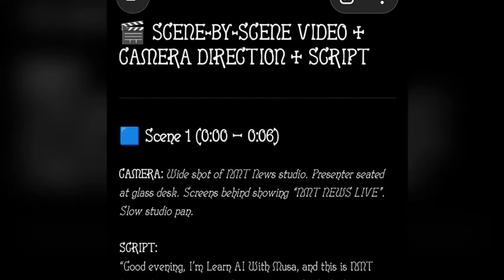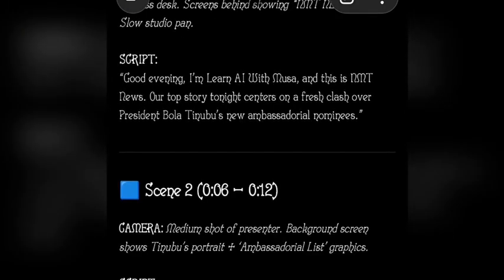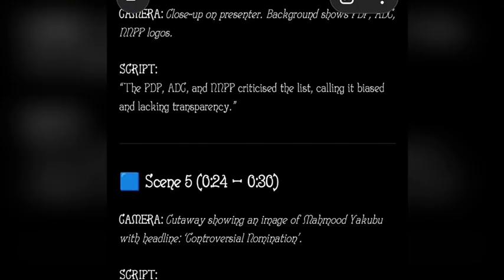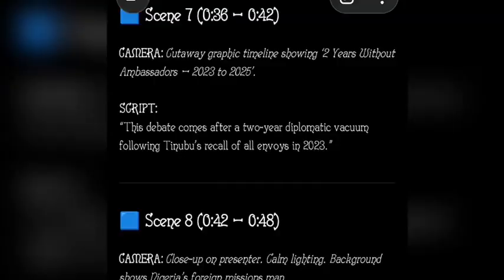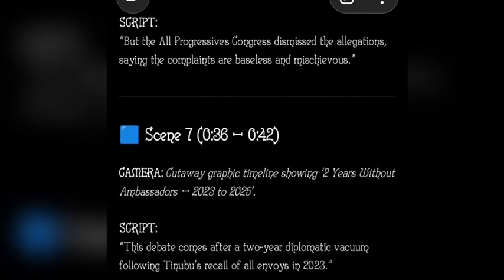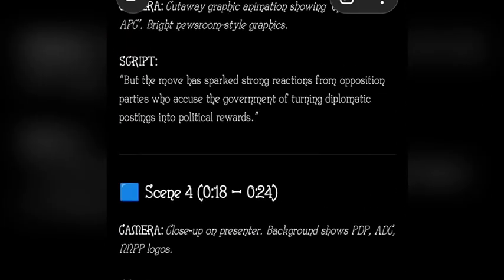Now this is the first scene here. As you can see, this is the first scene, what the person will say and how the camera will rotate, everything. This is the first one, this is the second one, the third, the fourth, the fifth, and this is the sixth, the seventh, the eighth, the ninth, and the 10th. Everything, as you can see, this is how everything is. Now, I'm going to show you how I generated everything.